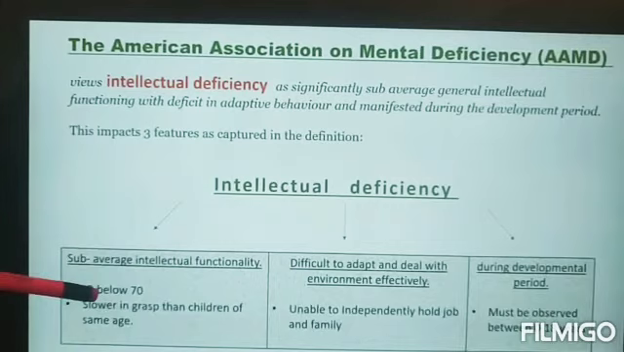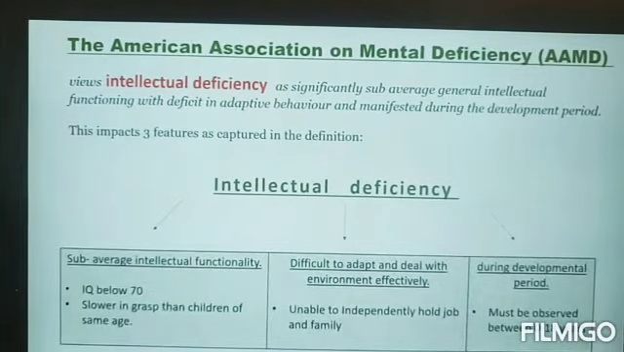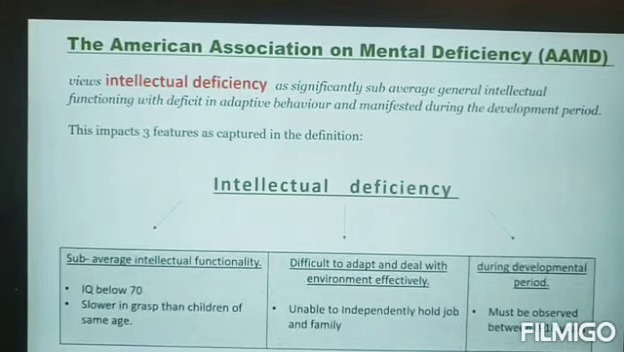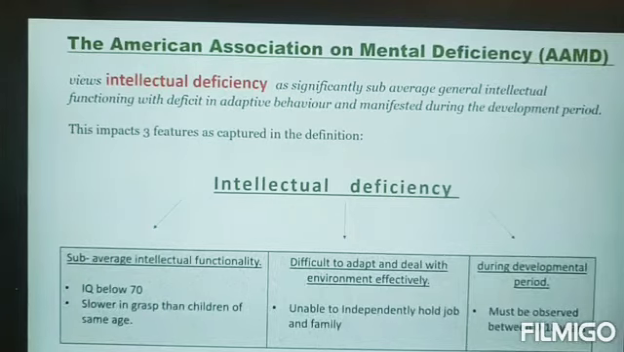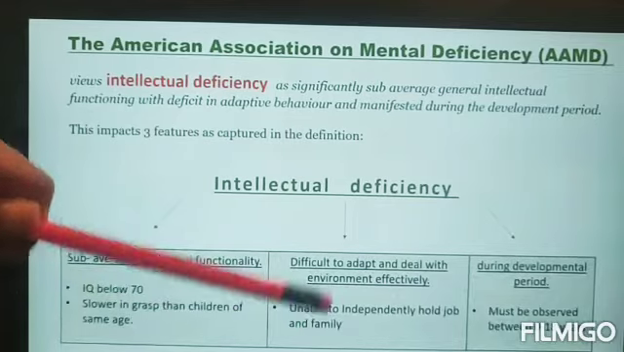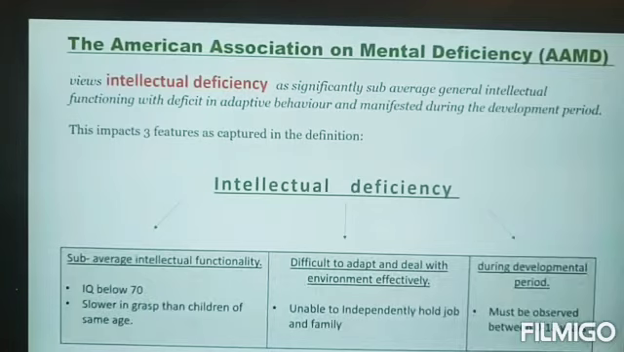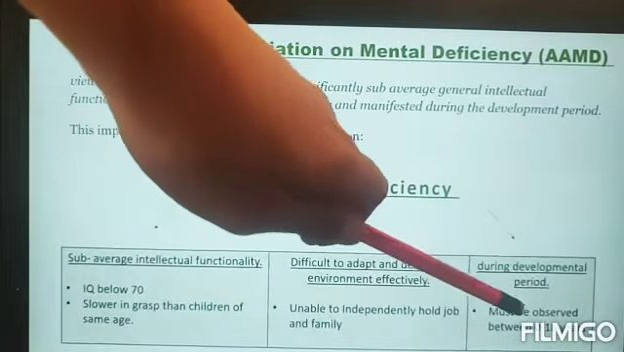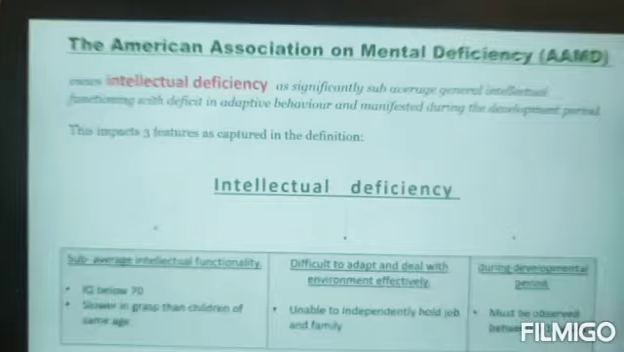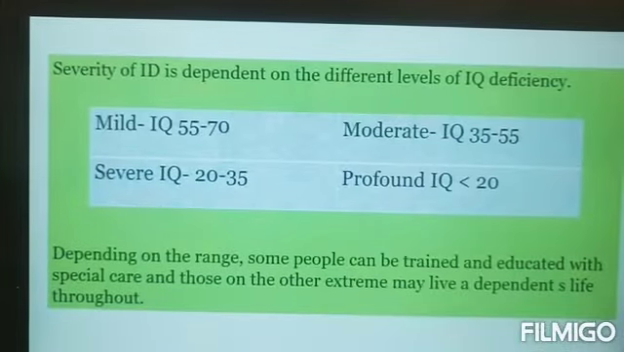The IQ will be below 70. Second, there is difficulty to adapt or deal with the environment effectively. I explained to you that they cannot deal with the changing environment. They are not very well with the changes that are happening around. So they are unable to independently hold a job and family. They are not able to independently do some work. And this must be manifested in the developmental period, observed between 0 to 18 years of age.